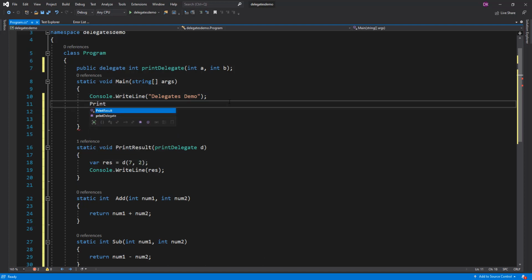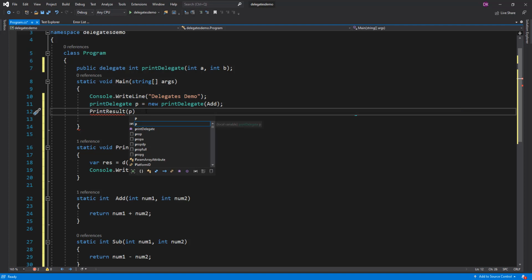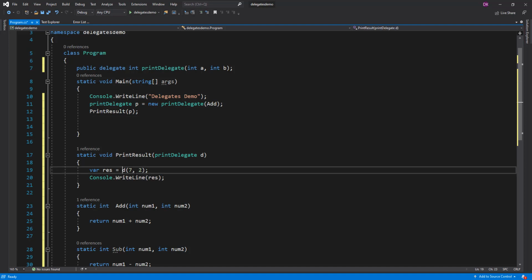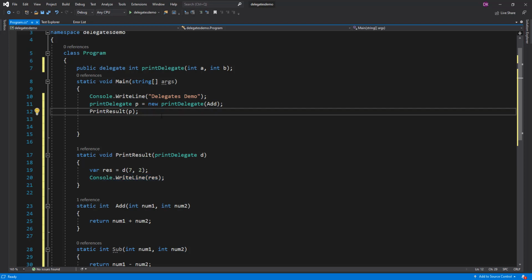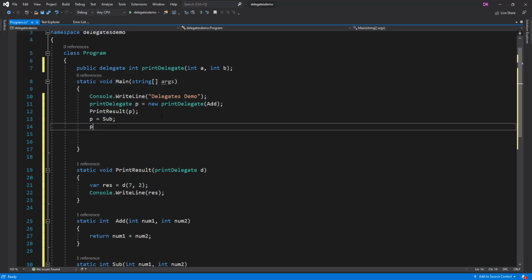So print delegate p equal to, either you can do new print delegate and pass add there, and then here you can pass p. So here print result is expecting the add function. It would call the add function with parameters 7 and 2, and you should be able to get the output here. In the same way, you can assign sub to the print delegate, and then again call the print result function.